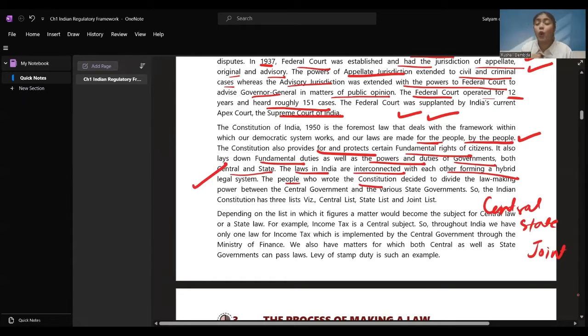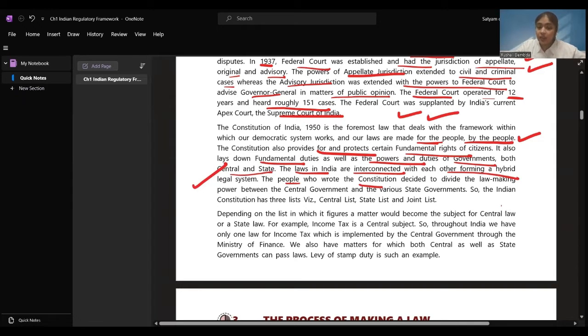And there is one more list called as joint list, in which the points mentioned over there are the places where the laws can be made by both central and state. There should be union of both while making laws on center and state. On all the points given in the joint list, central government and the state government will come together to make the laws. I hope these points are clear. We have three lists in Indian Constitution which are central, state and joint list.